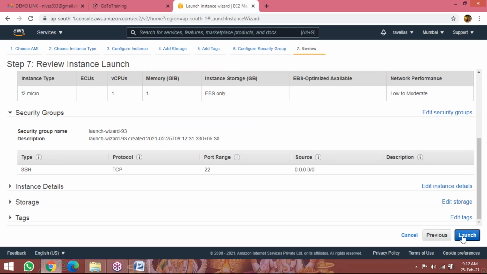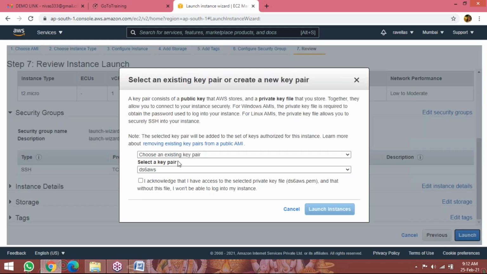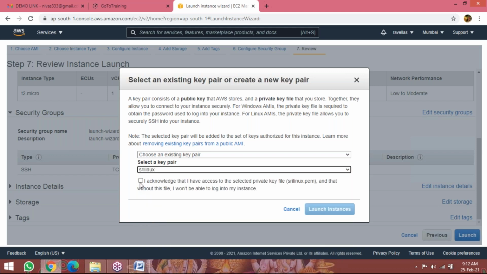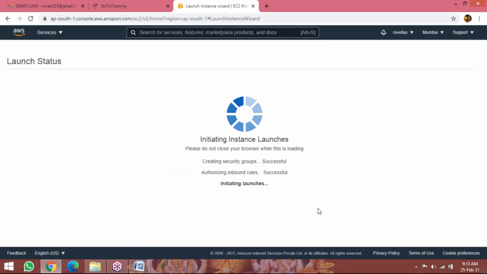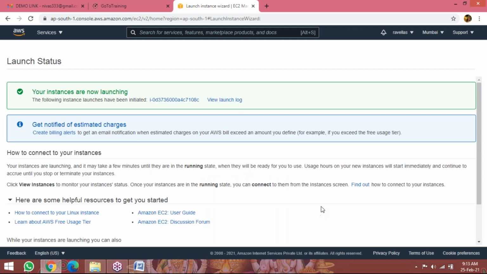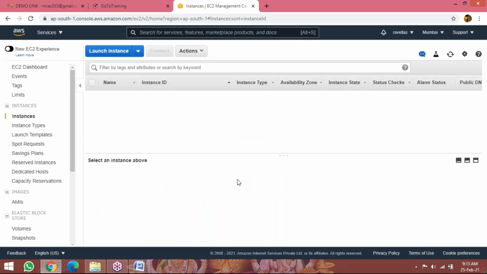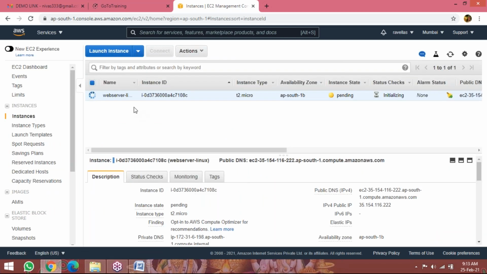So click on launch instance, select a key pair. Tomorrow I will explain how to create a new key pair. So today, for practice purposes, I am showing the already existing key pairs I have. Select a key pair. So now launch instances. Click on view instances. Now see, web server Linux is launching.